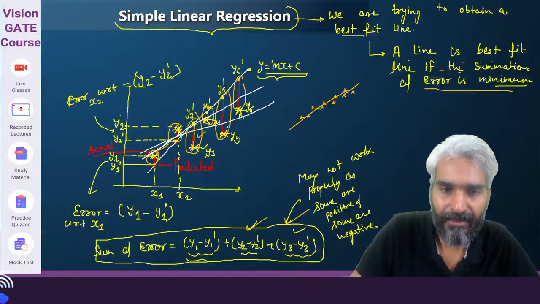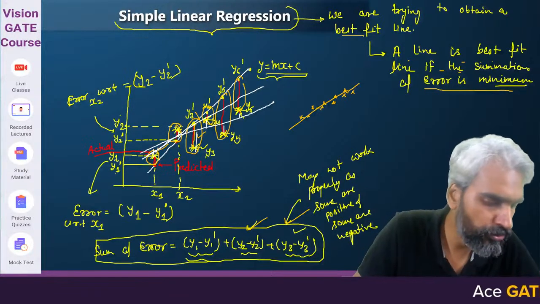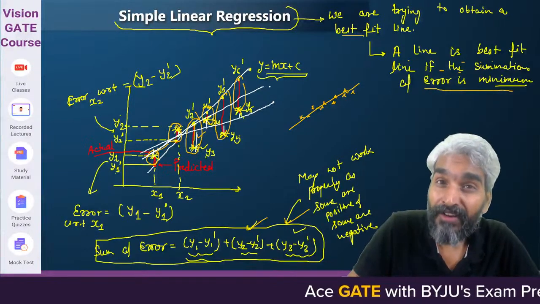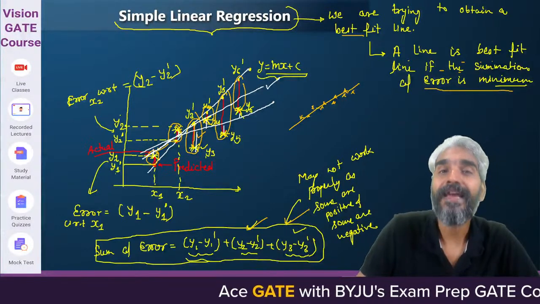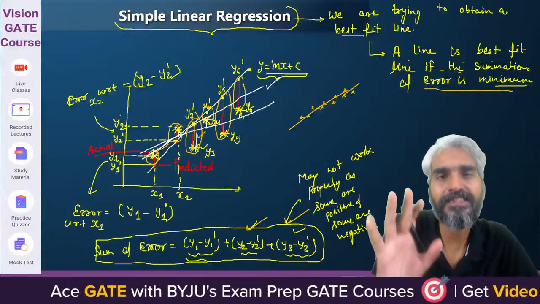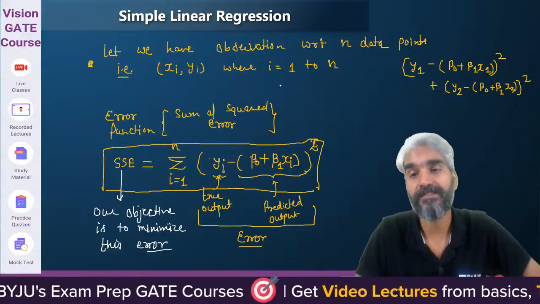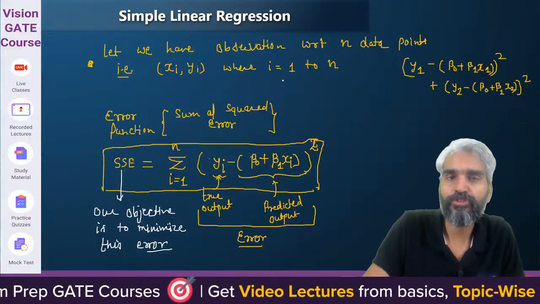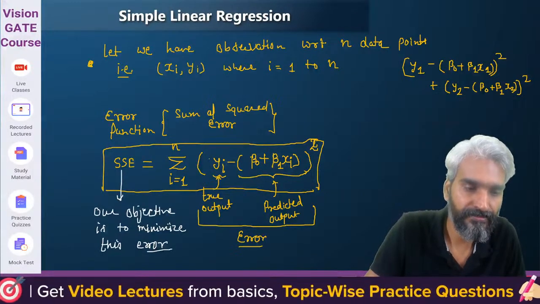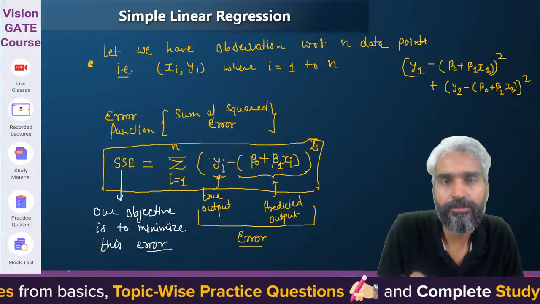With respect to this, the error will be reducing with respect to the respective points. Yes or no? So, what are we trying to do? We are trying to change the line such that the error is minimized. So, in order to change the line, what values should be changed? Please tell me.